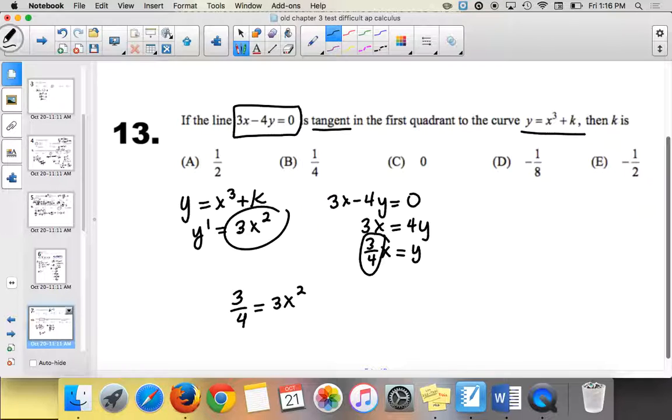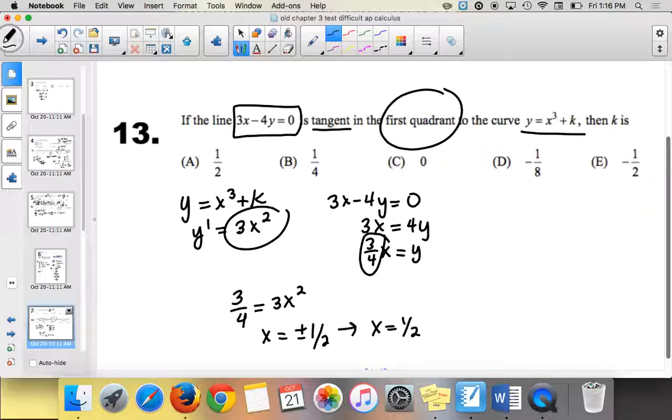3/4, right? 3 times 1/4 equals 3x squared. So x squared has to be 1/4. No, because 3/4 is the slope. Yeah, x equals plus or minus 1/2, right? So if we're in the first quadrant, x equals 1/2, right? All right, so we still need to find what k is.